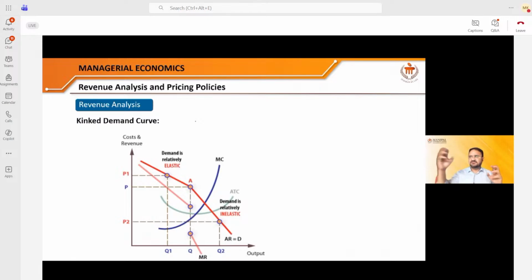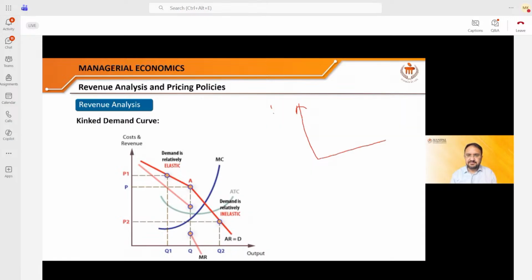Okay, what happens in the oligopoly market? There are few sellers and many buyers. I'll give you an example. If there are two companies, one company is Pepsi and another company is Coke. Just assume this. Do you know how many aerated cold drink companies are there in our country? Just two, Pepsi and Coke. Iske baad there is no company, right?